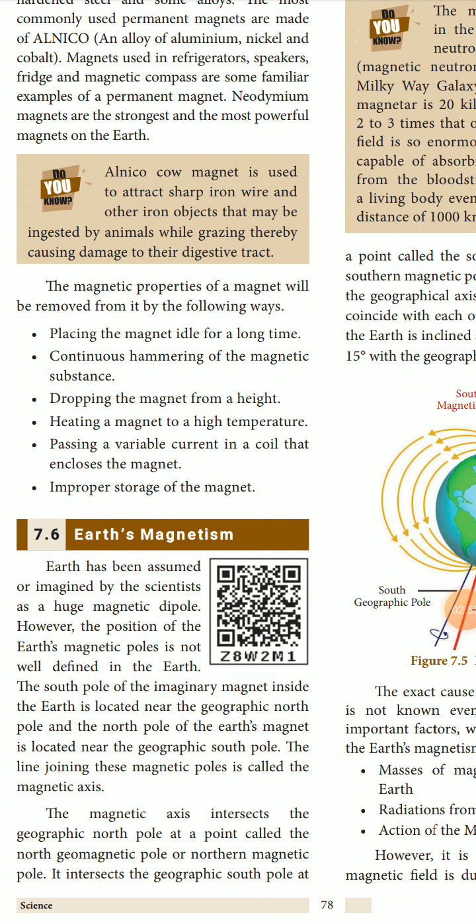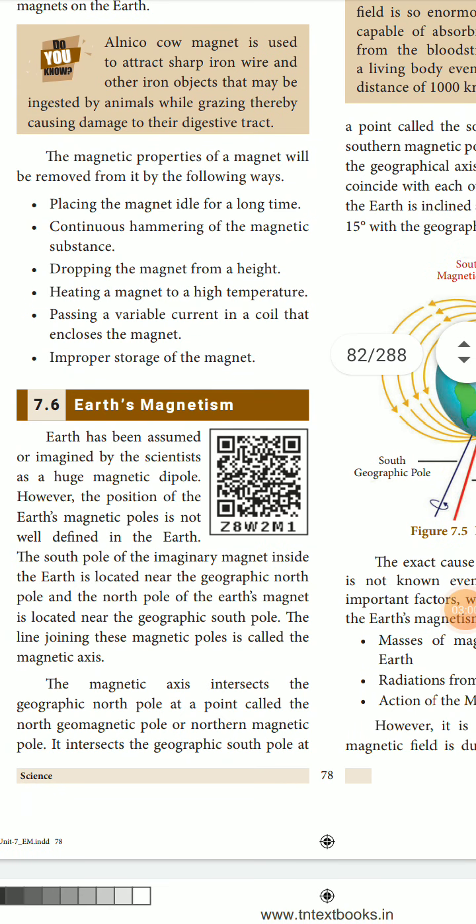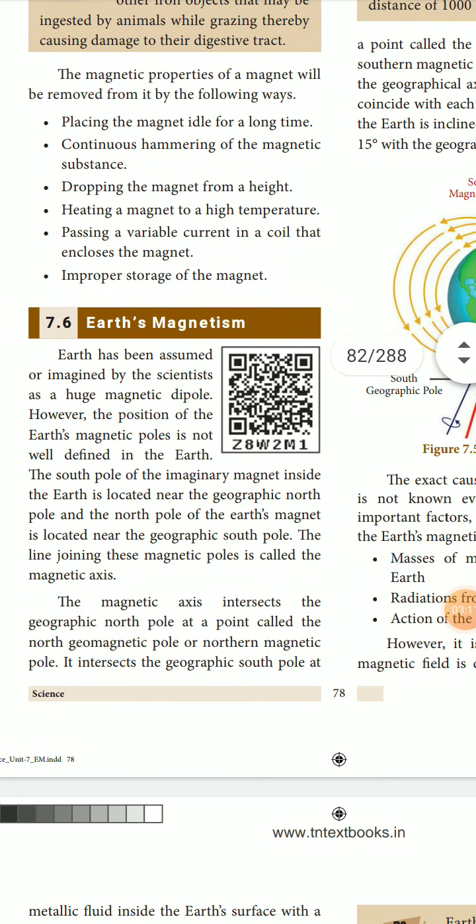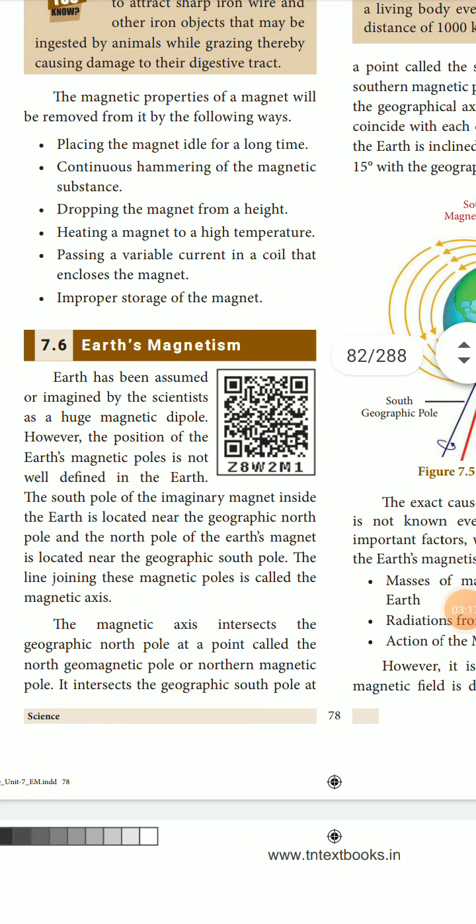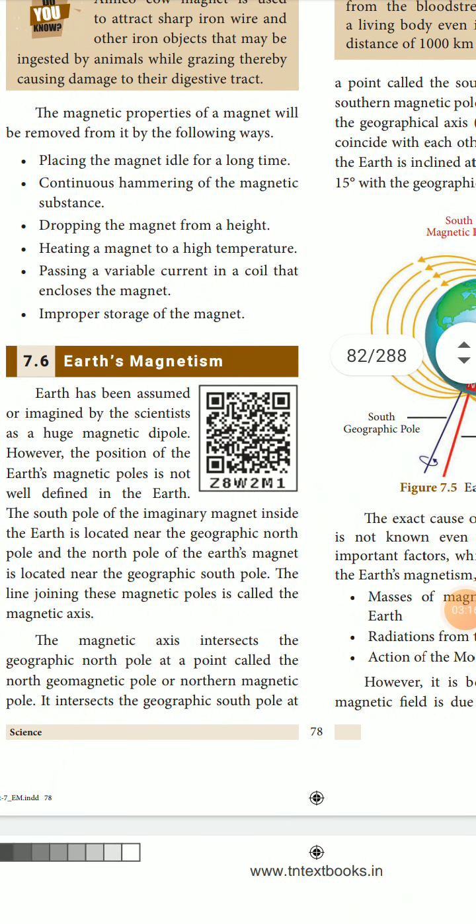Neodymium magnets are the strongest and most powerful magnets on the earth. So the most powerful one is neodymium. Now, do you know the alnico cow magnet is used to attract sharp iron wire and other iron objects that may be ingested by animals while grazing, thereby causing damage to the digestive tract. While taking the grasses, these will go inside and cause damage to the digestive tract.